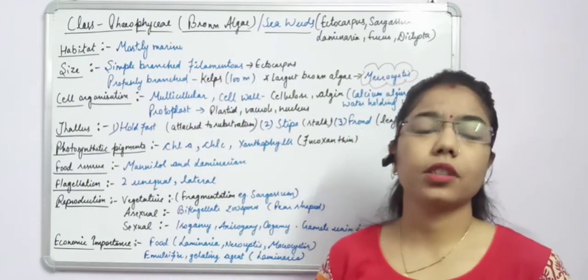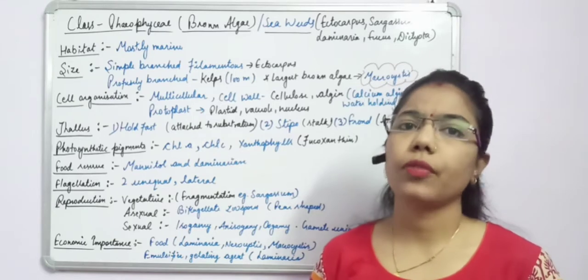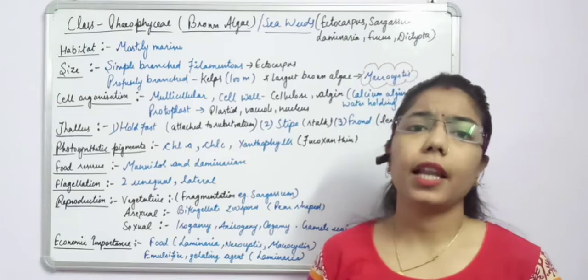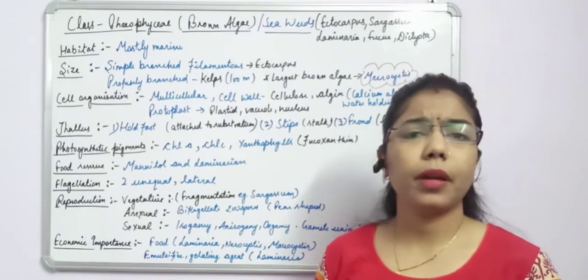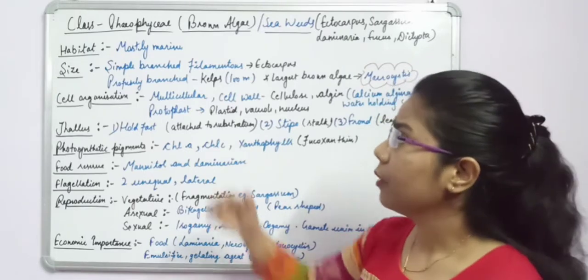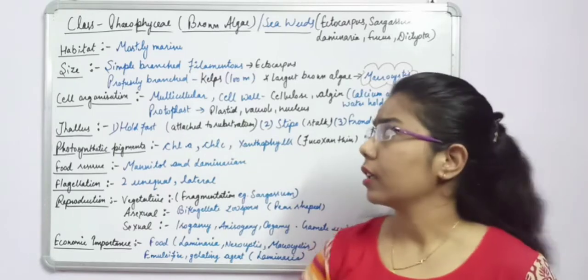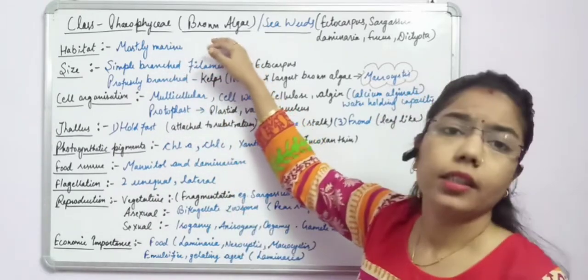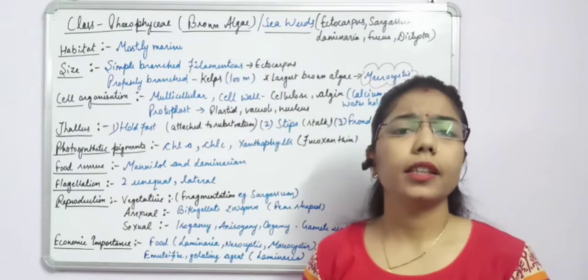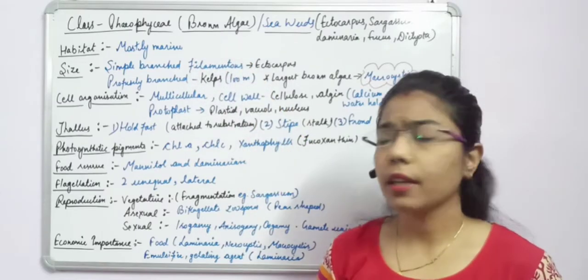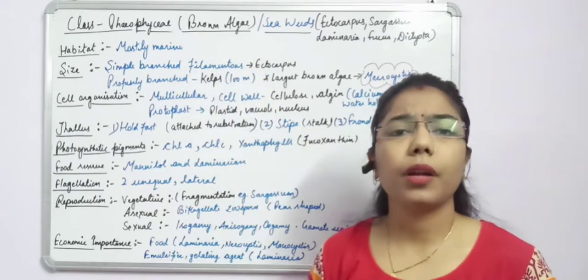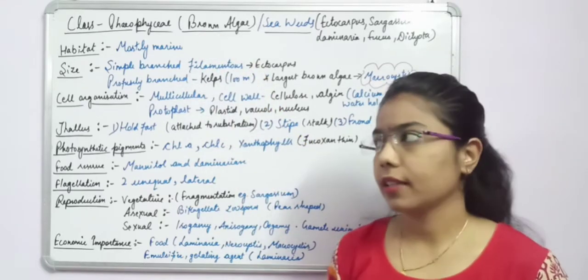In the previous lecture we covered Chlorophyceae, another name for which is green algae, in which chlorophyll pigment was present. And here we are talking about the class Phaeophyceae, also known as brown algae. The name itself indicates that it is brown in color. So here we will discuss why the color of these algae is brown and what their different characteristics are.